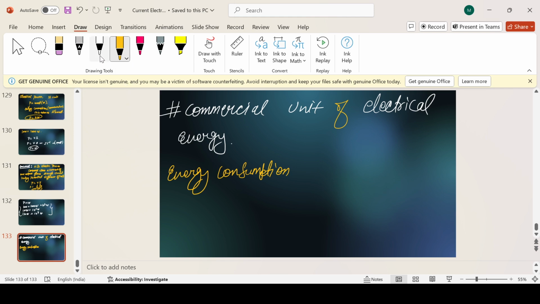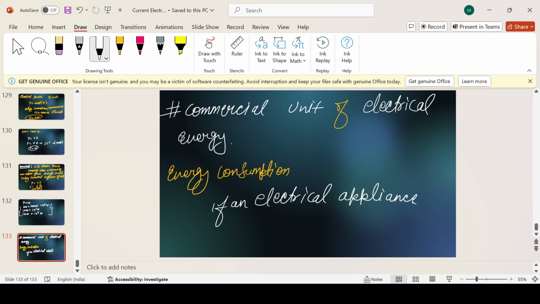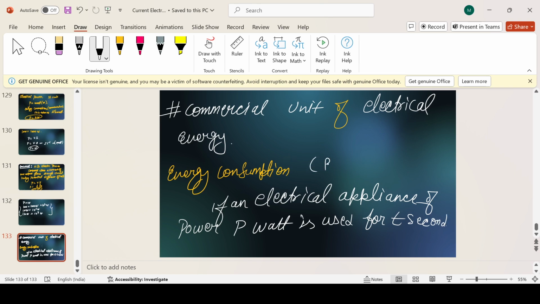Now let's consider, suppose an electrical appliance of power P watt is used for T second. This is only the formula for power. See, P equals to... What is the formula for power? Work by time.